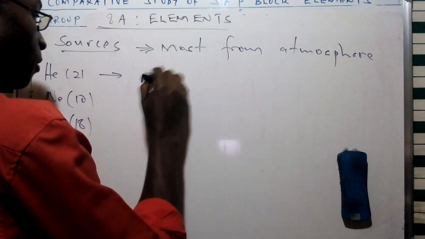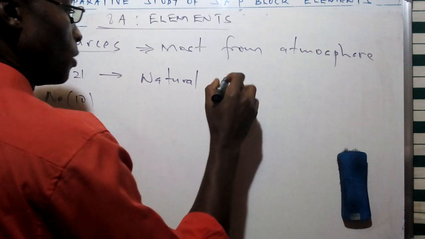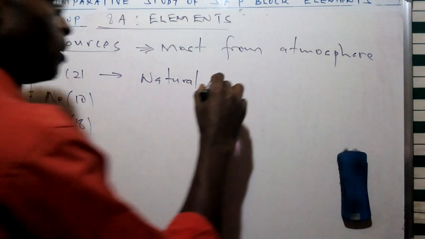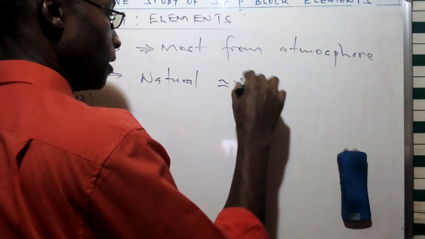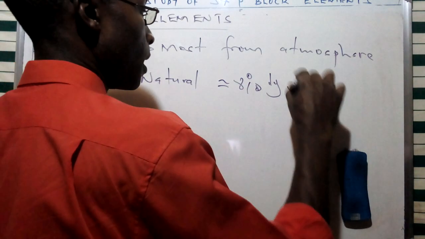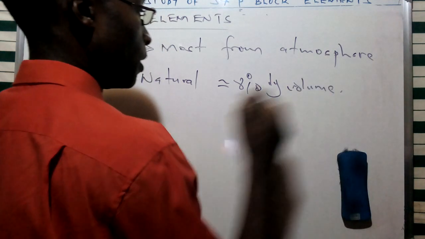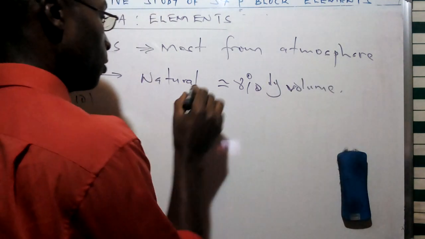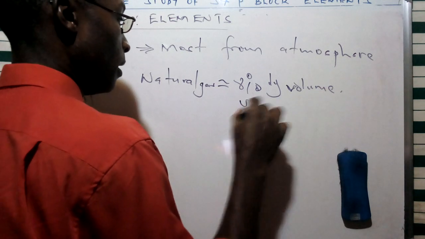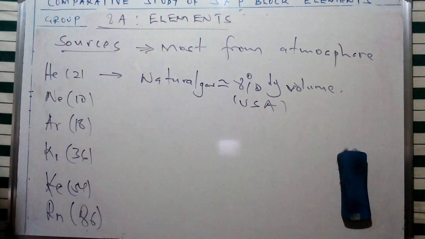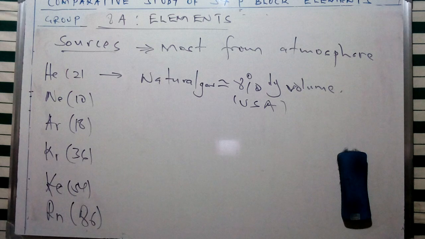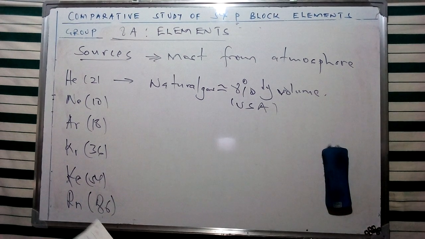And of course, we are going to see that in natural gas, helium appears in the amount of 8% by volume. In terms of geographical location, one of the sources of this natural gas is the United States of America, among other areas. Now, in particular, we're also going to look at some of the sources which are mentioned.